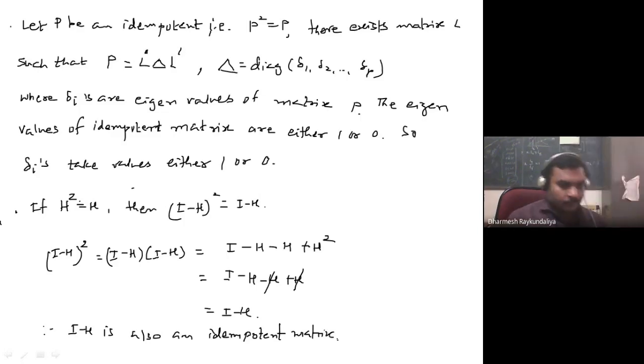Okay, so if it is an idempotent matrix, what will be its rank? Trace. So rank of I minus H is equal to trace of I minus H, and trace of I minus H, what does it mean?